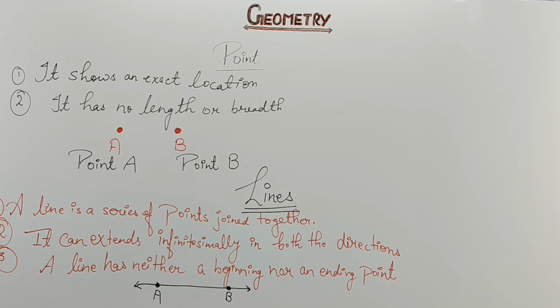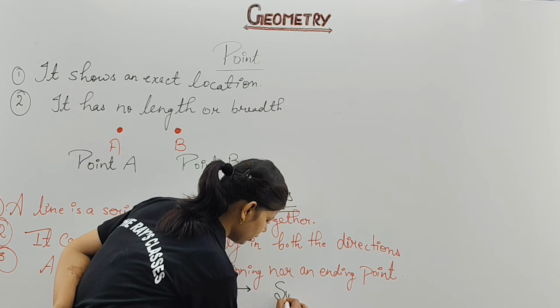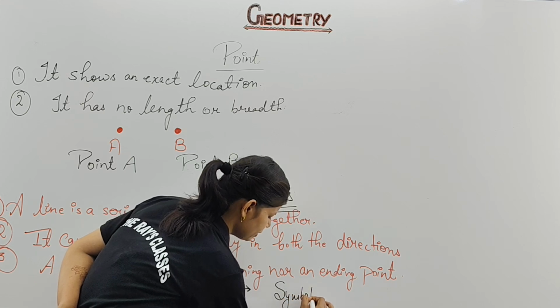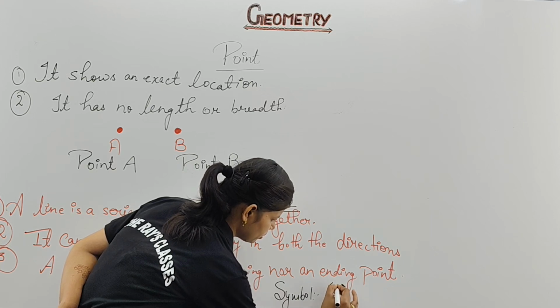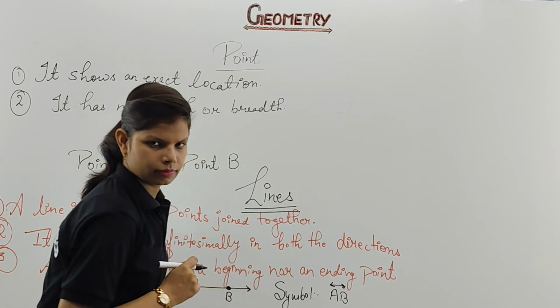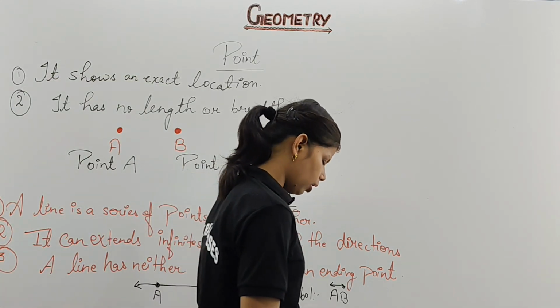Now we are moving on to the next point of yours. That will be the symbol of a line. If somebody asks you what is the symbol, the symbol can be written as AB like this. Clear? This symbol you can write. Understood?